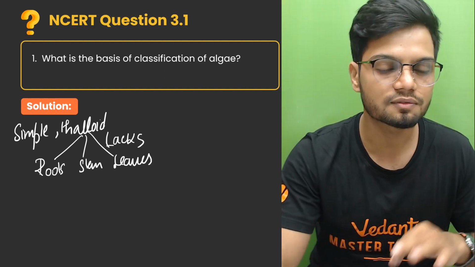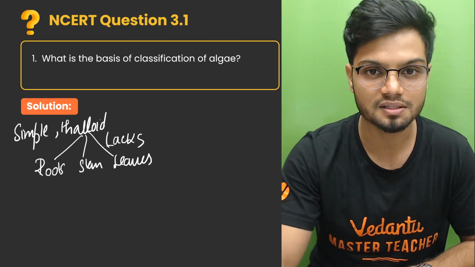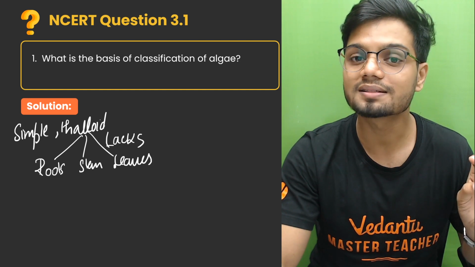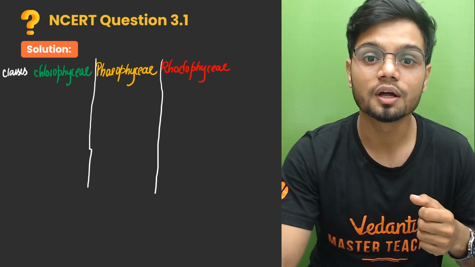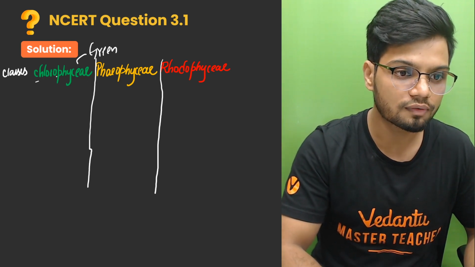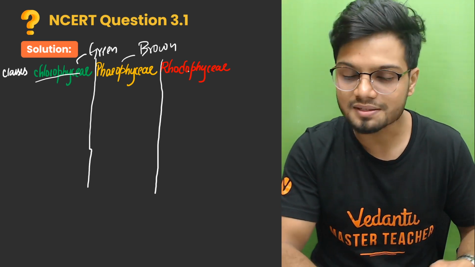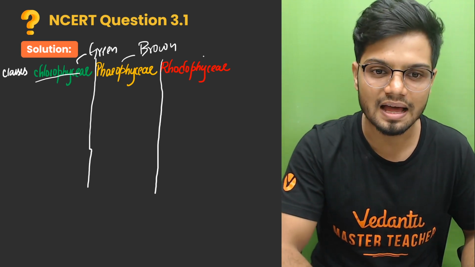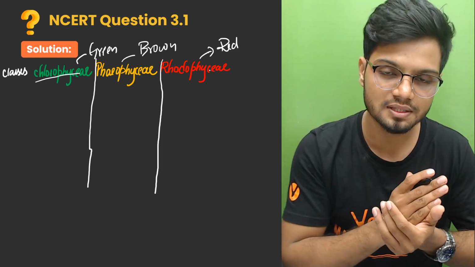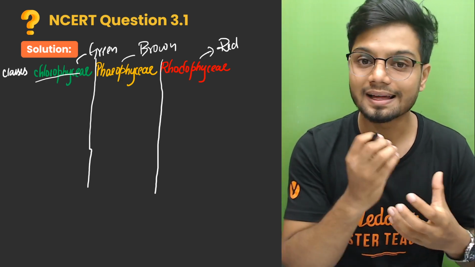So let's quickly understand the classification. In your NCERT, algae has been classified into three different classes: brown algae, green algae and red algae. The green algae is known as Chlorophyceae. The brown algae is known as Phaeophyceae. And the red algae is known as Rhodophyceae. So we have Chlorophyceae, green algae; Phaeophyceae, brown algae; and Rhodophyceae, red algae.